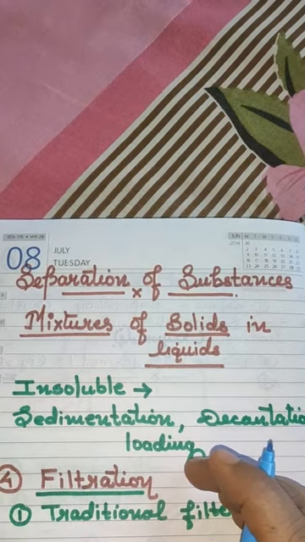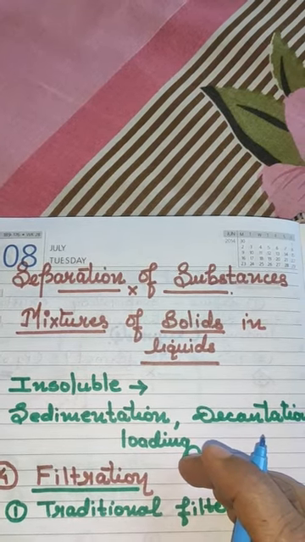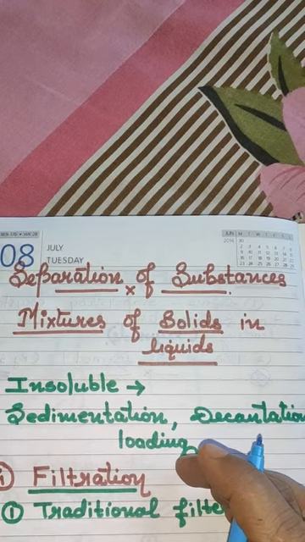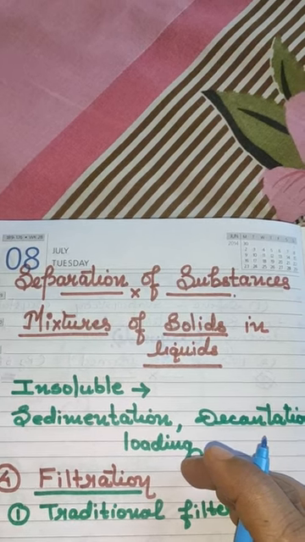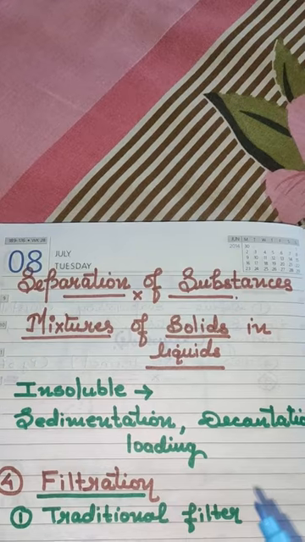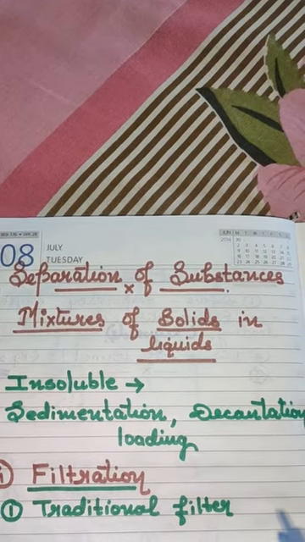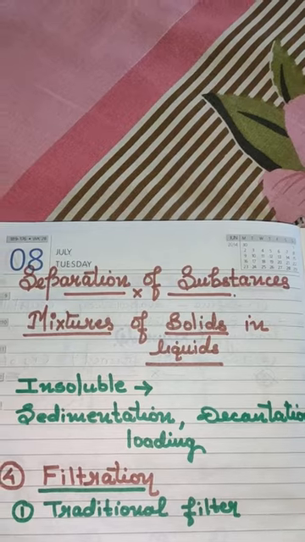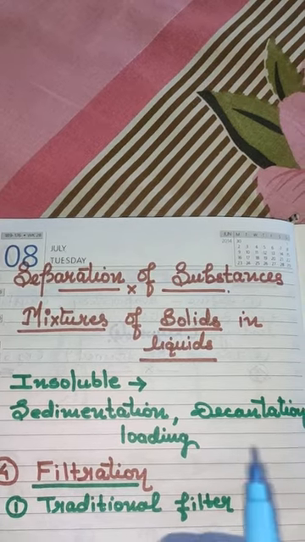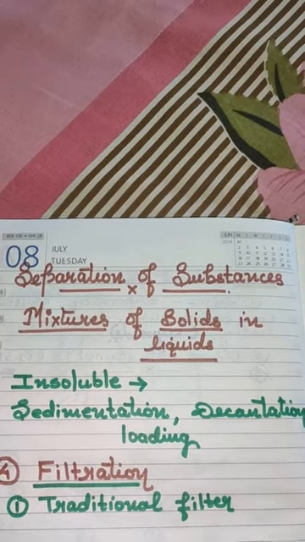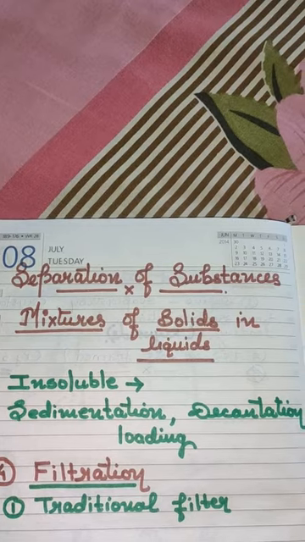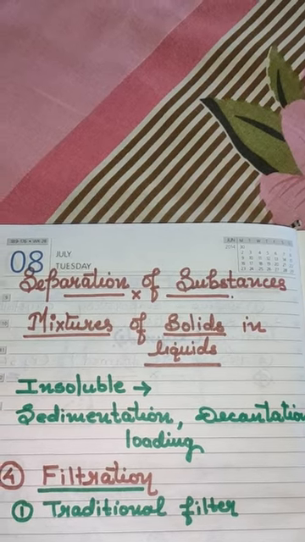Good morning, class. So we were discussing the separation of substances in different types of mixtures. In previous classes, we had discussed many different methods to separate mixtures when the components are in solid form.